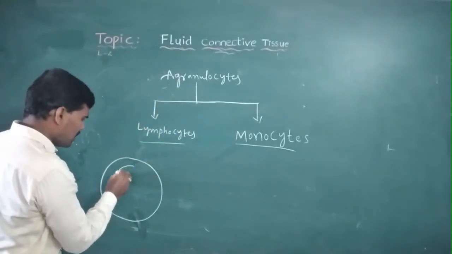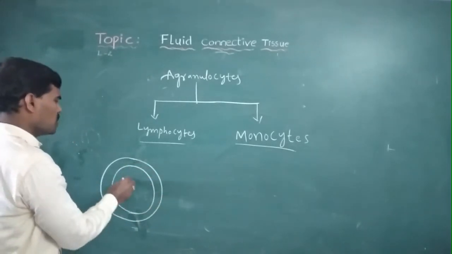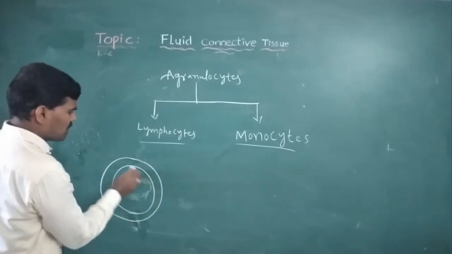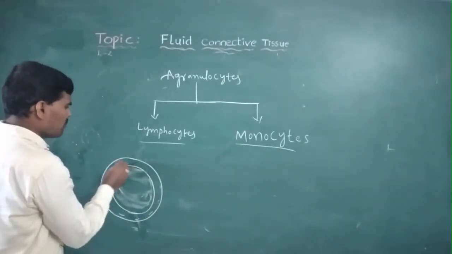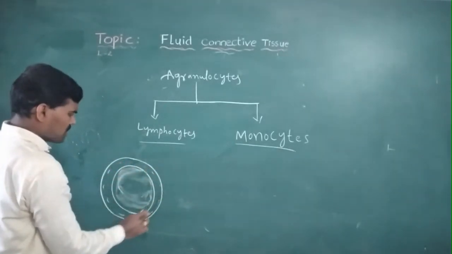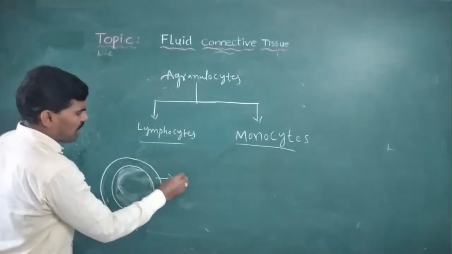This is only the large nucleus, the large size of the nucleus. Without granules, this is totally cytoplasm.